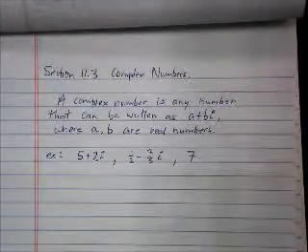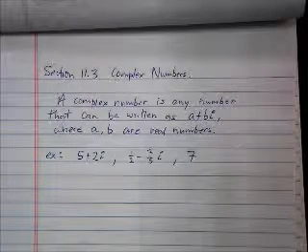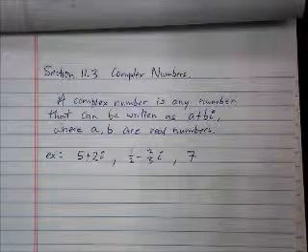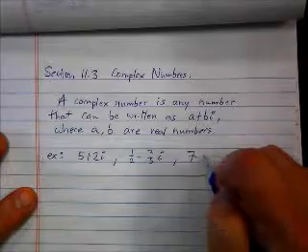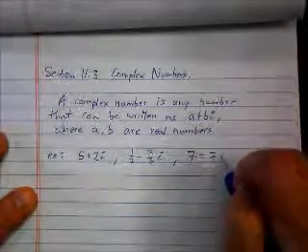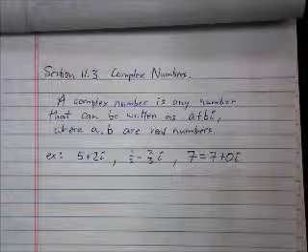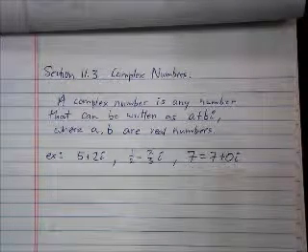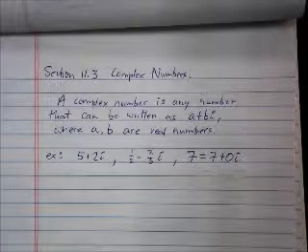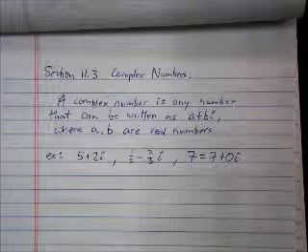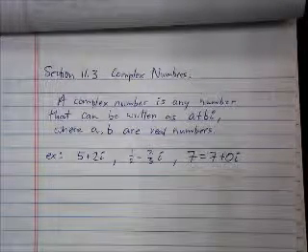7. Is 7 a complex number? No? You sure? How about if I were to take the number 7 and write it as 7 plus 0i? Can I write 7 as 7 plus 0i? Yes, I can. So is 7 a complex number? Yes, it is. More importantly, 7 is a real number, but 7 is also a complex number.